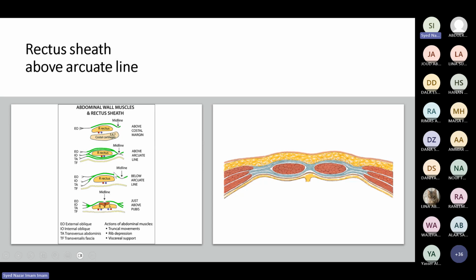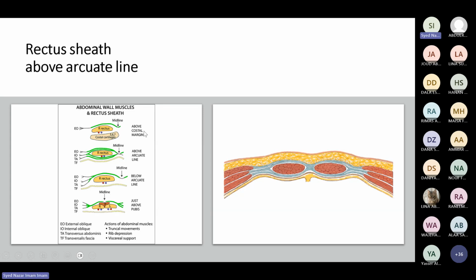But below the arcuate line, we have only the anterior wall, which is formed by all the three muscles: external oblique, internal oblique, and transversus abdominis. And this is just the fascia transversalis. You know the different layers. This is the fascia transversalis. So rectus abdominis is resting directly on the fascia transversalis, and this is called the arcuate line. All the layers are anterior. There is no posterior. So the moment you see that there is no posterior wall, this is the beginning of the arcuate line. And where is this arcuate line? Between the umbilicus and the pubic symphysis. And just above the pubic symphysis, they all merge together.